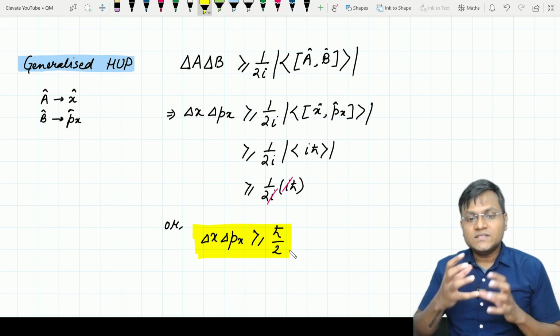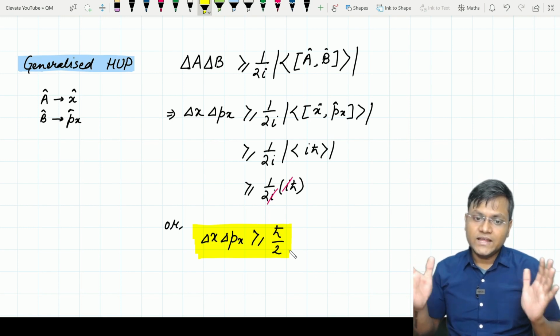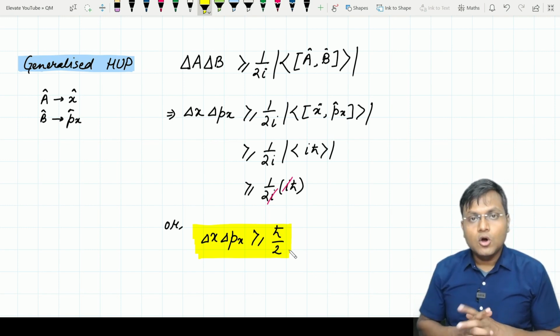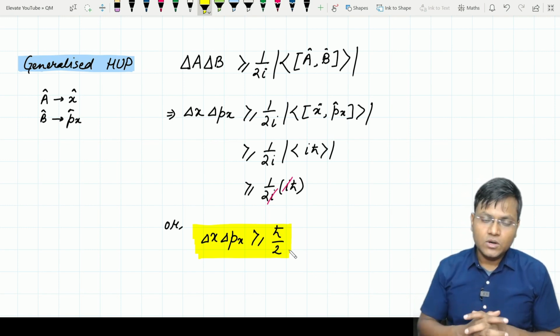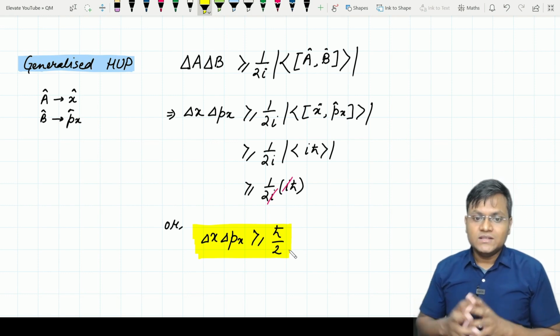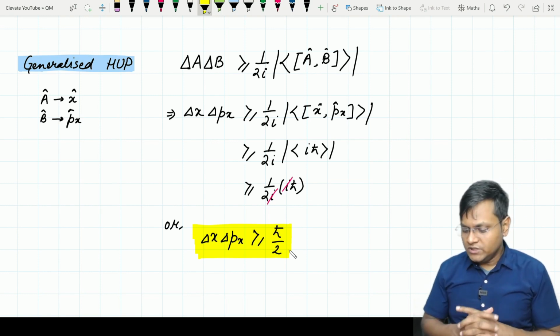That means अगर uncertainty in position ज़्यादा बढ़ जाएगा then uncertainty in momentum decrease होगा, और अगर uncertainty in position decrease होगा तो uncertainty in momentum increase होगा. They are inversely correlated according to this particular relationship.